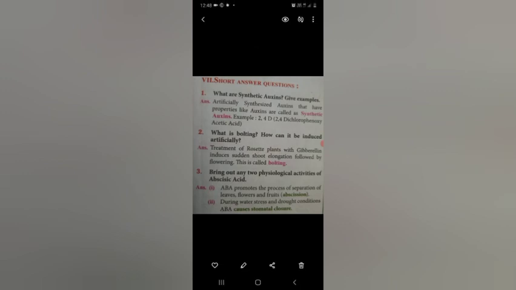These two points are also very important book-inside questions. First one is, what is abscission? ABA promotes the process of separation of leaf, flower and fruits from the tree or plant, which is called abscission. Second one, which hormone is named as stress hormone?